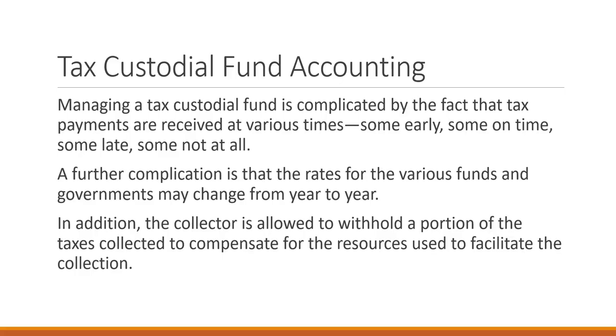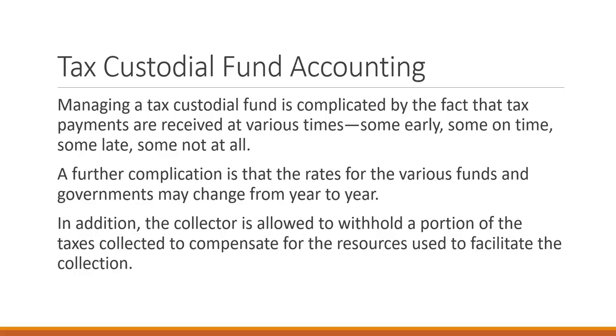Of course, the complication with property taxes, as we've already seen in a previous chapter, is that not all property taxes are paid in the year in which they are due. Some are paid early, some late, some on time, some not at all, as we've had to calculate allowance for uncollectible taxes. We also have the rates change from year to year.